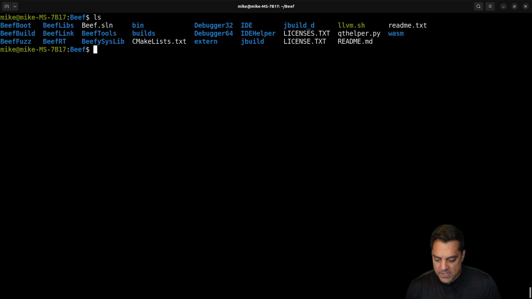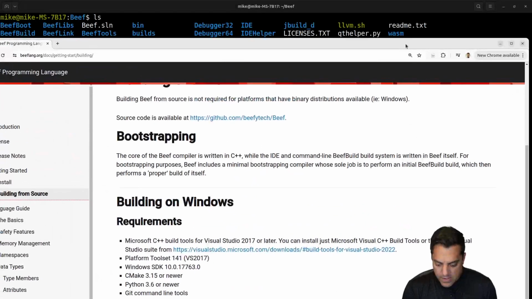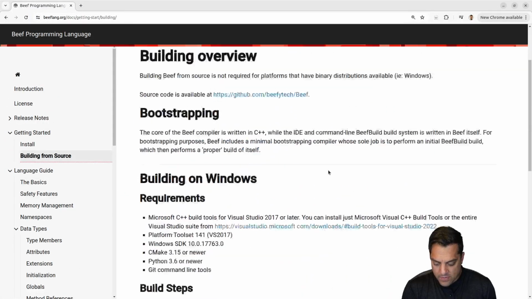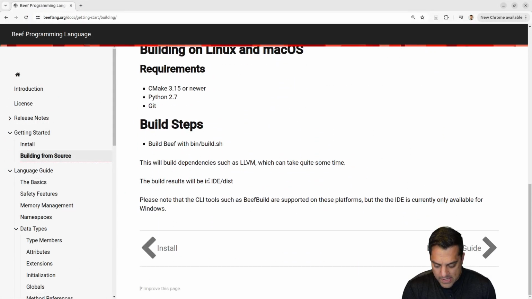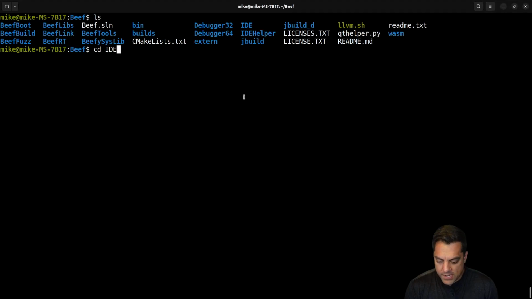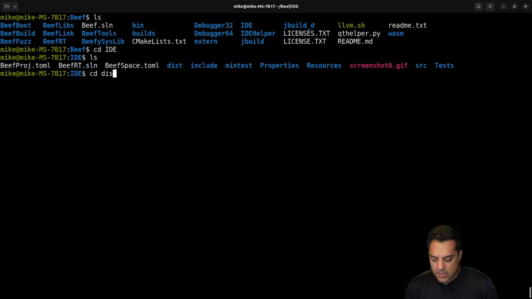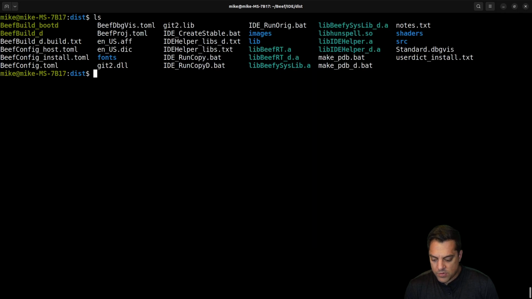Let me just go to the high-level directory here and see if I can figure something out. Okay, so let's go ahead back. I think I was close. I'll bring in the directions here. After building from source, it looks like it says the build results will be an IDE distribution. So it looks like I was close here. So IDE, the distribution here. I'm guessing it is just beef build.